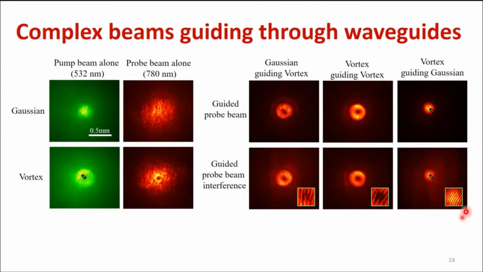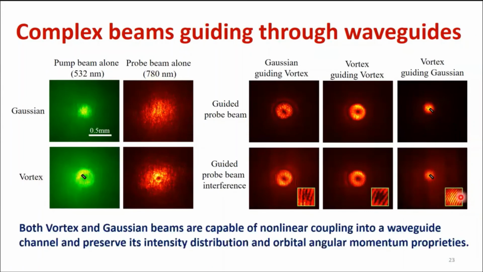And the Gaussian beam doesn't have any orbital momentum, which makes sense. So both vortex and Gaussian beams are capable of nonlinear coupling into the waveguide channel and preserve their intensity distribution and orbital angular momentum properties.